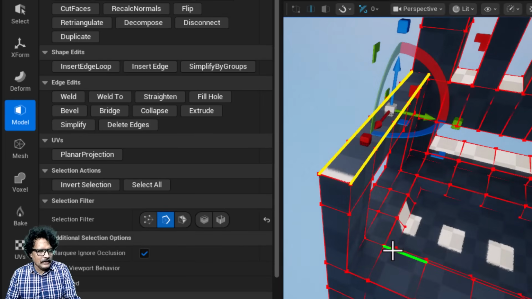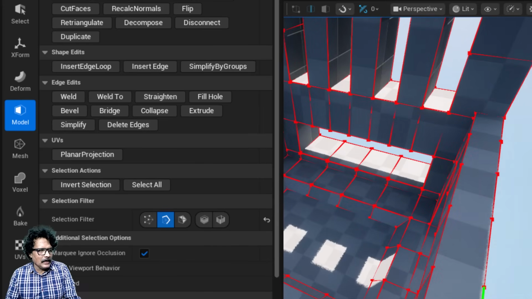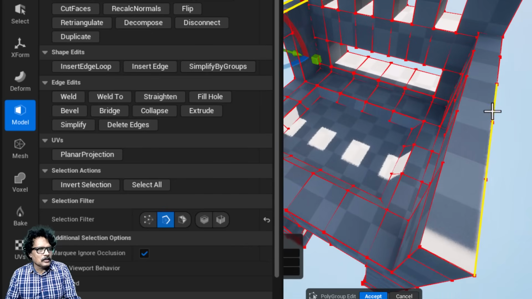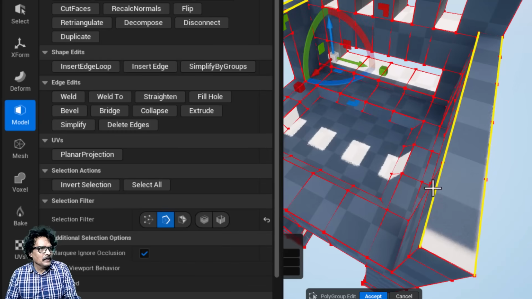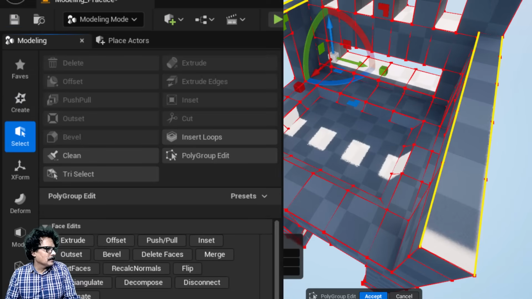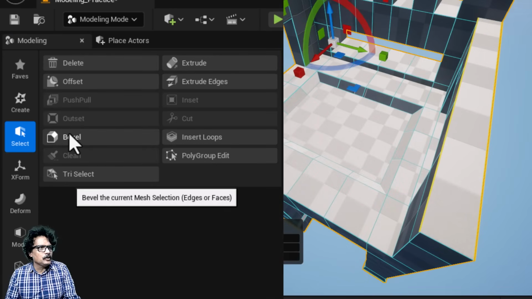So, similarly now I will right click, press D, and I am going to select these edges here 3, 4, 5 and also 1, 2, 3, 4, 5. Now, I want this to be a smooth surface. So, for that I will come into select, and now with the selection done I will click accept, and then I will come into bevel.